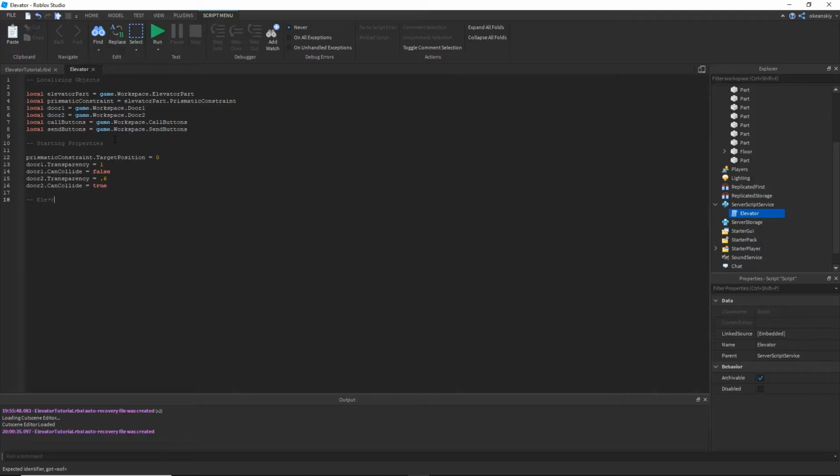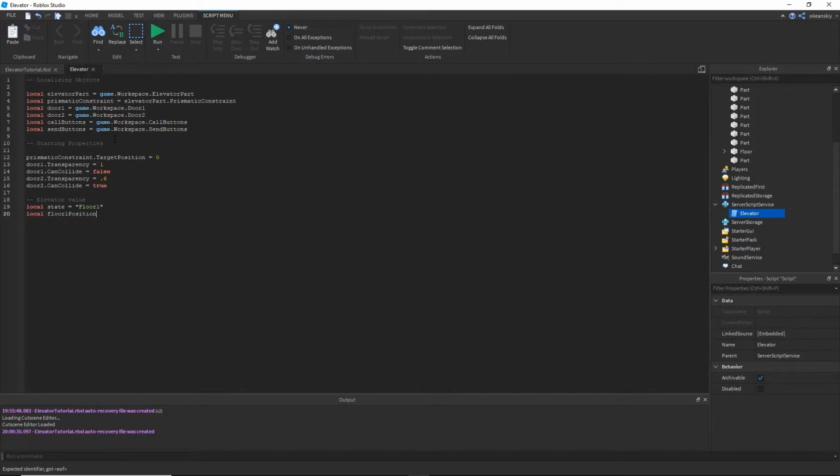Next thing I'm going to be doing is using some elevator variables or values, whatever you want to call it. I'm going to be calling a state, and this state is going to be changing. It's going to start out on floor 1, but when it's moving, it's going to be called moving, and when it's on floor 2, it's going to be called floor 2, and that helps the script keep track of where the elevator is, so it doesn't do any unnecessary executing of any code.